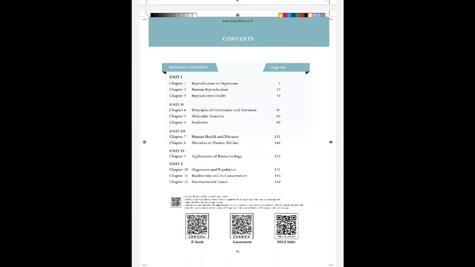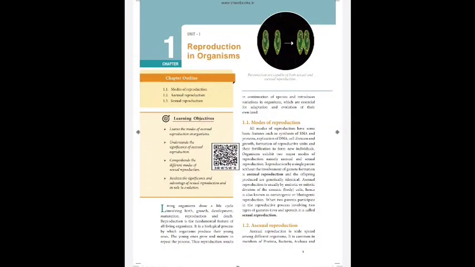So in the Biozoology plus 2 book, we have to cover a total of 12 chapters. Unit 1 we are going to discuss today. In Unit 1 we have to take 3 chapters: reproduction in organisms, human reproduction, and reproductive health. In the first chapter, reproduction in organisms, we will discuss what reproduction is and what the modes of reproduction are, what asexual reproduction is, the different types of asexual reproduction, then sexual reproduction in animals.